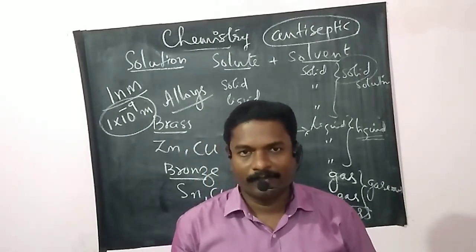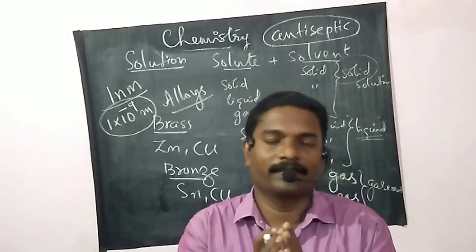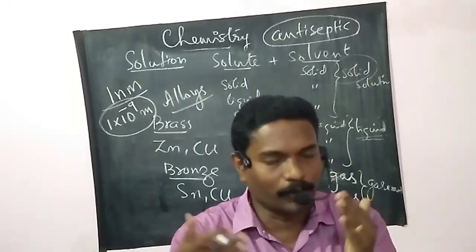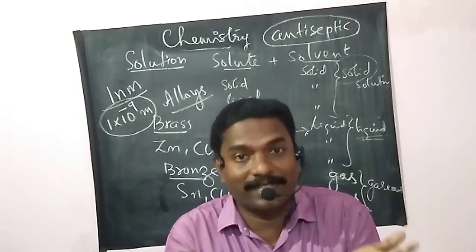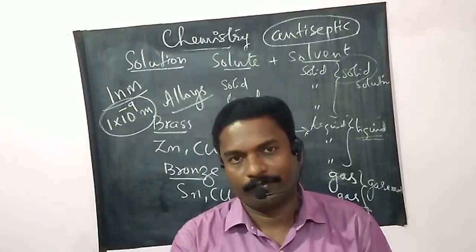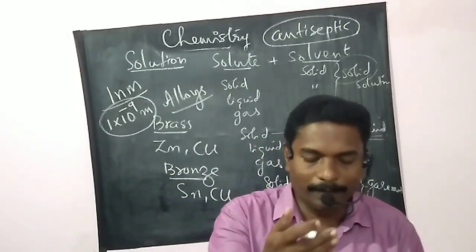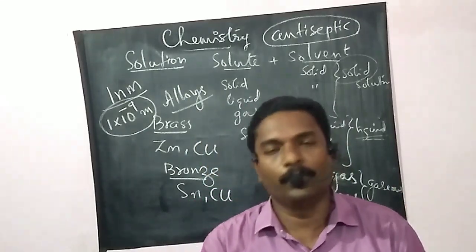Once again, as we know, the particle size is very small here. So, by passing light through the solution, the particles are too small to scatter the light. So, we can't see the path. That is, the path is not visible in the solution.